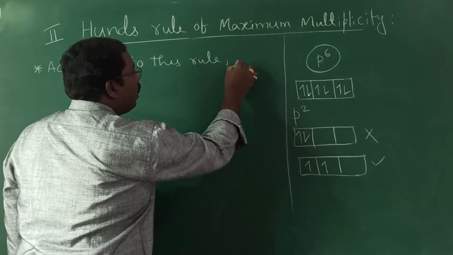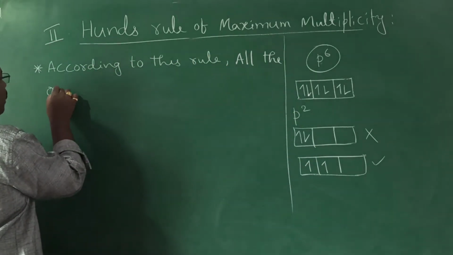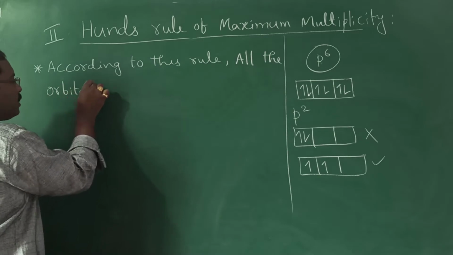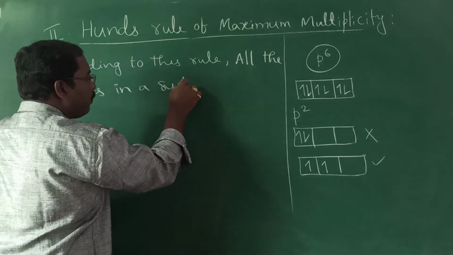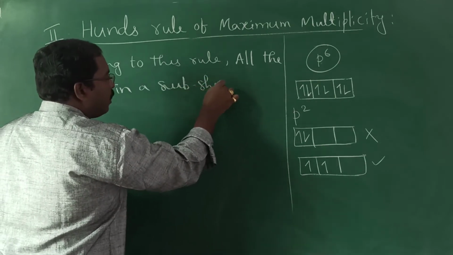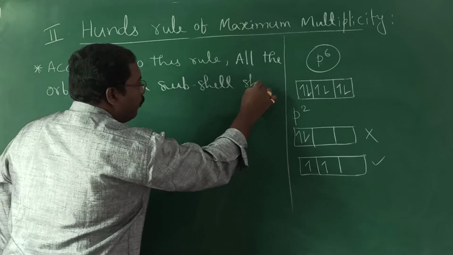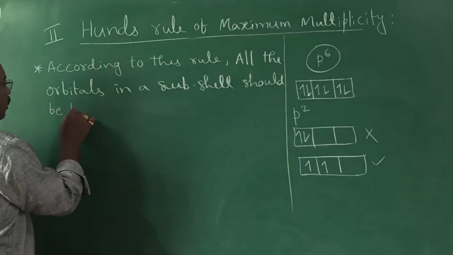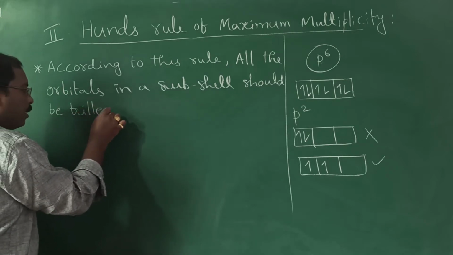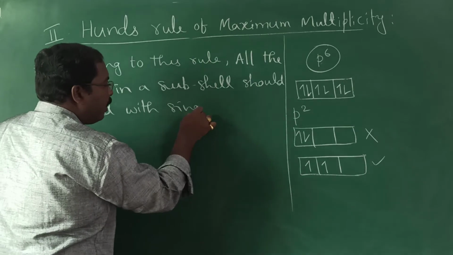According to this rule, all the orbitals in a subshell should be filled with a single electron.